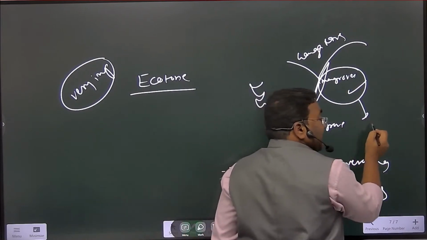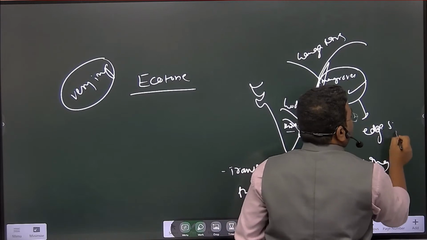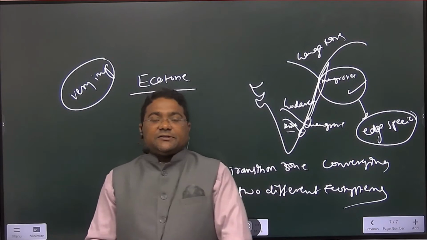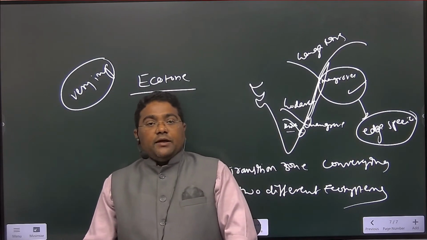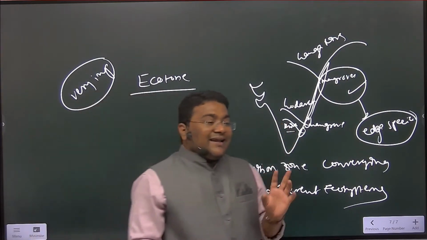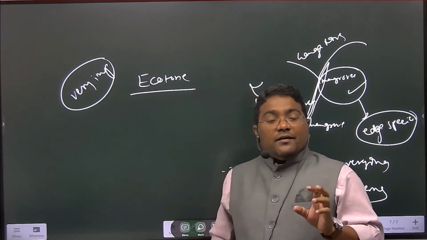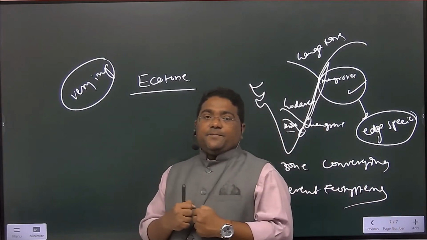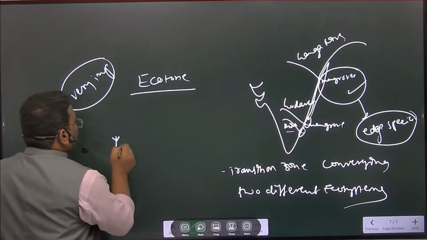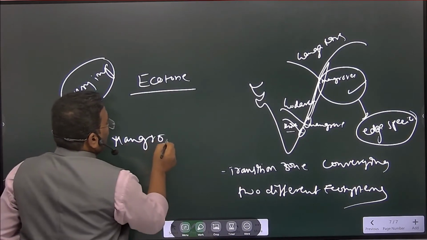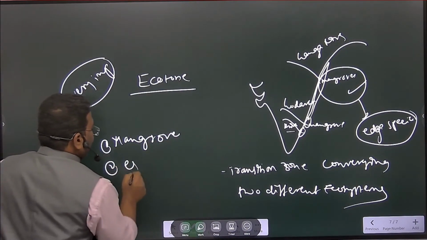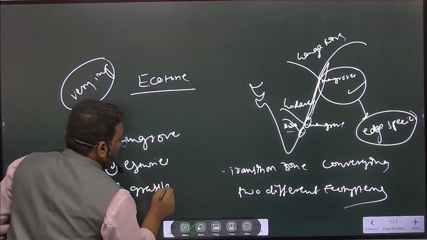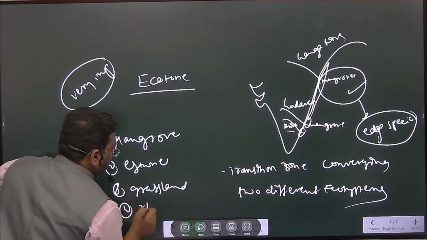Whatever species are present here, they are called edge species. Like Edge IAS, they are edge species. Are you getting my point? ये prelims में आया था. Ecotone is nothing but a transition zone where two diverse or two different ecosystems are converging. Examples: mangroves, second estuaries, third grassland, and fourth river bank.